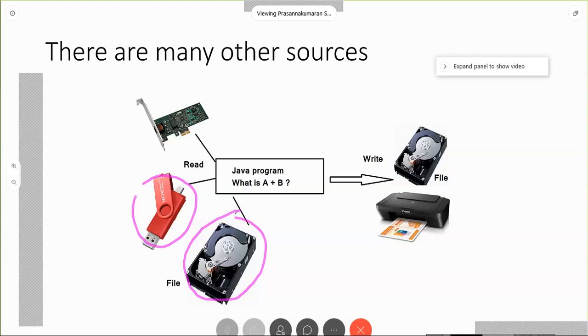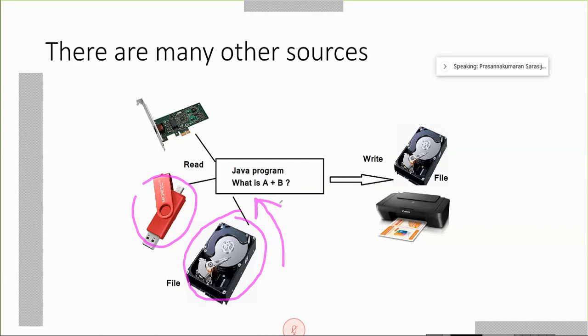And after processing the file, the result may be again stored as another file. Here, one file is read from this hard disk, and your Java program is executing that data. Finally, a result is written as another file to the same disk. Basically, that's the concept of files.